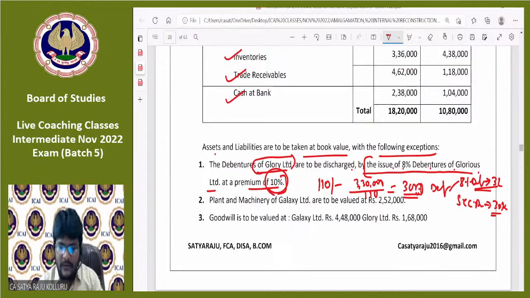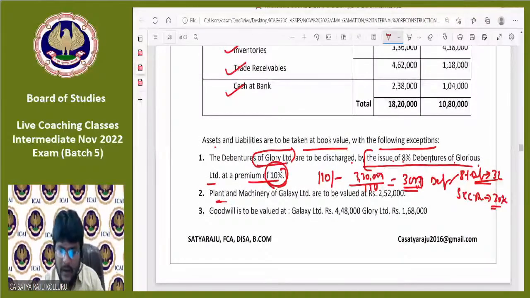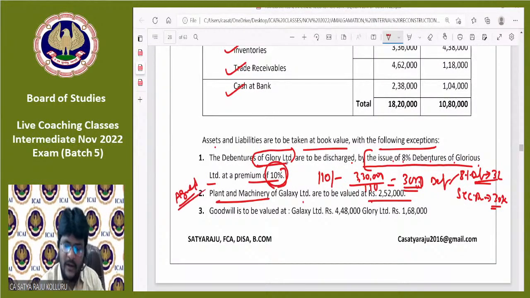Okay. Next, plant and machinery of Galaxy Limited are to be valued at 2,52,000, which is the agreed value of plant and machinery. That is the reason why I clearly told you at the inception of the problem itself, the method of amalgamation is amalgamation in the nature of purchase. That's the method of accounting treatment: purchase method.